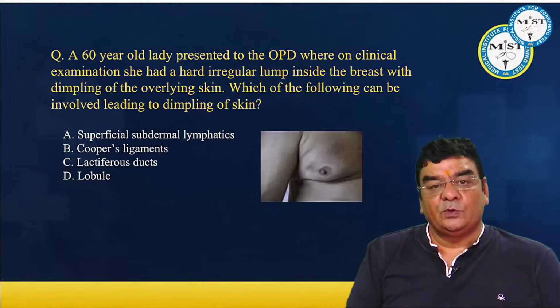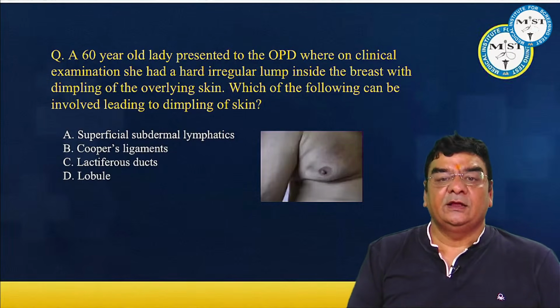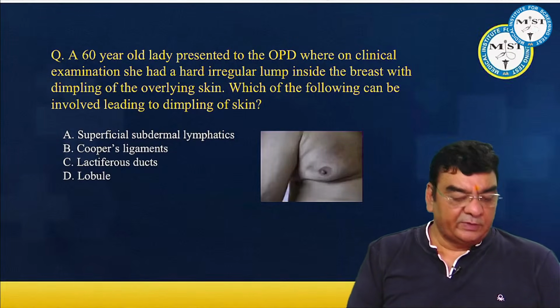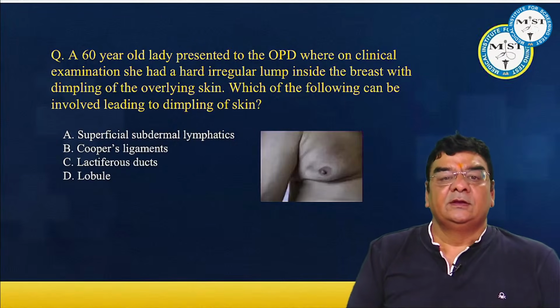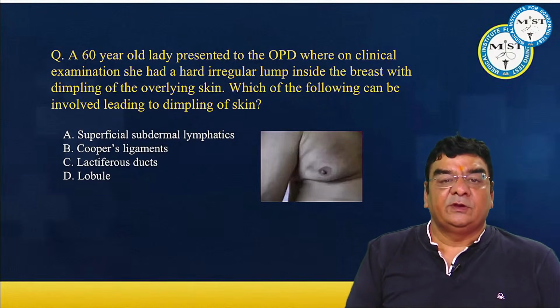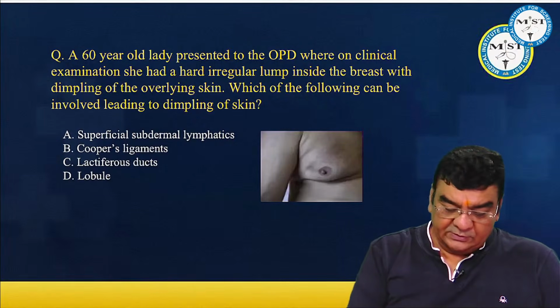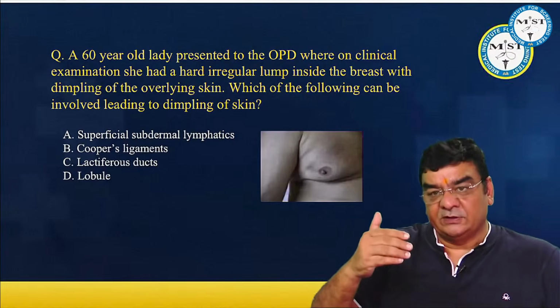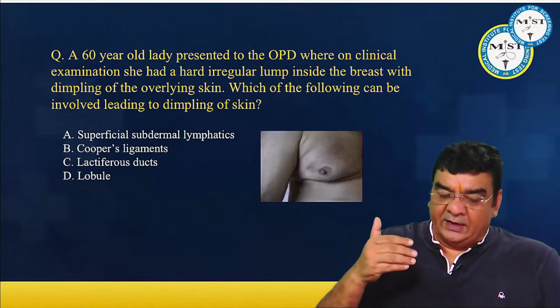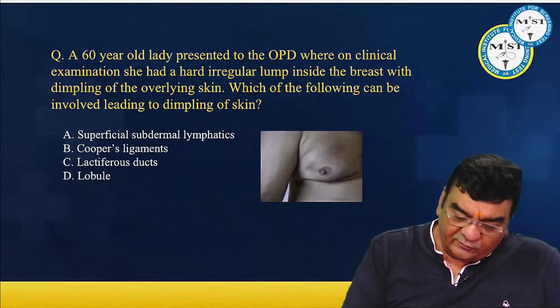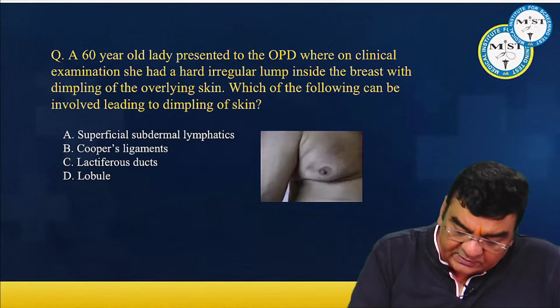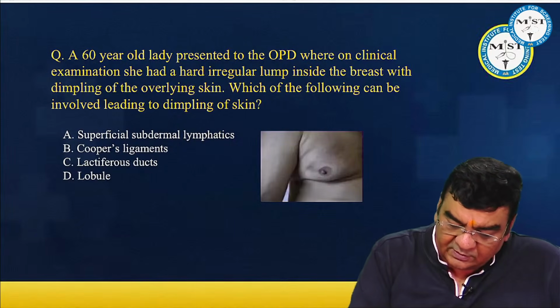Now, a 60-year-old lady presented to the OPD where on clinical examination, she had a hard irregular lump inside the breast with dimpling of the overlying skin. Which of the following can be involved leading to dimpling of skin? So herein, if there is a breast cancer story, and suppose the examiner says there is dimpling of the skin, let us just try to figure out.